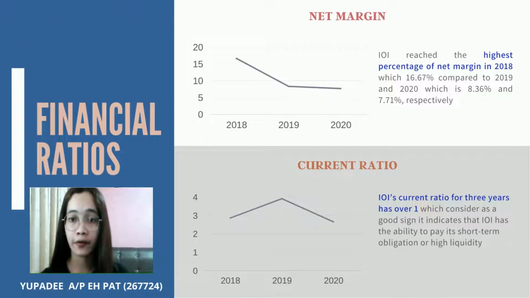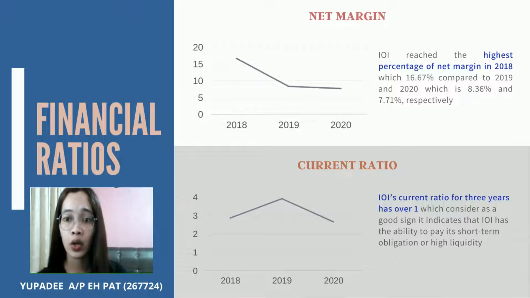I will talk about the financial ratio. The first ratio is net margin, to measure how much profit was generated per dollar of sale. IOI reached the highest percentage of net margin in 2018 compared to other years. Second is current ratio, used to measure the company's short-term liquidity. IOI's current ratio for 3 years has been over 1, which is considered a good sign. It indicates that IOI has the ability to pay short-term obligations, or highest liquidity.